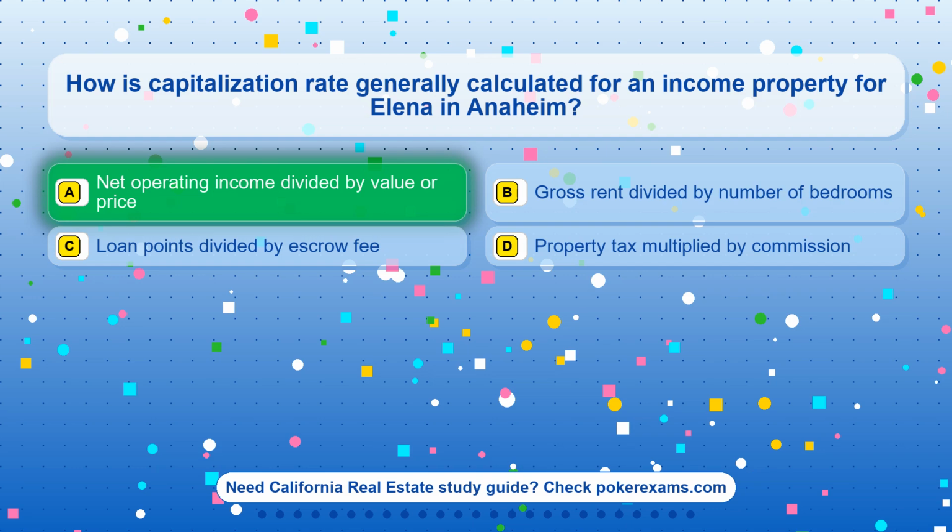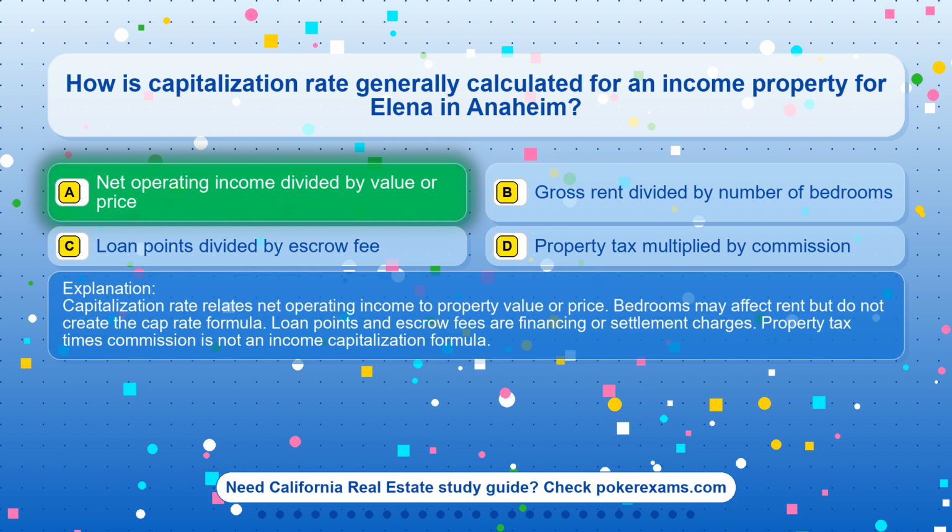The correct answer is option A, net operating income divided by value or price. Capitalization rate relates net operating income to property value or price. Bedrooms may affect rent but do not create the cap rate formula. Loan points and escrow fees are financing or settlement charges. Property tax times commission is not an income capitalization formula.